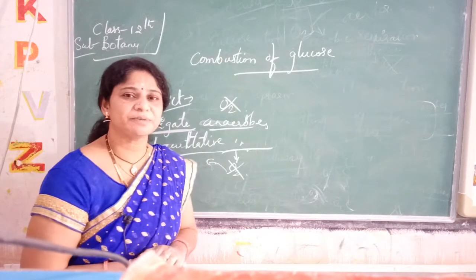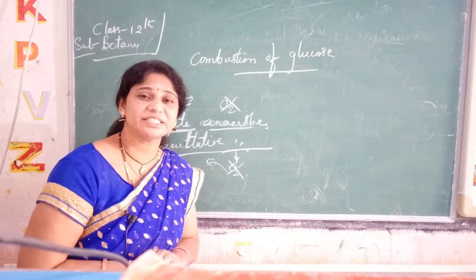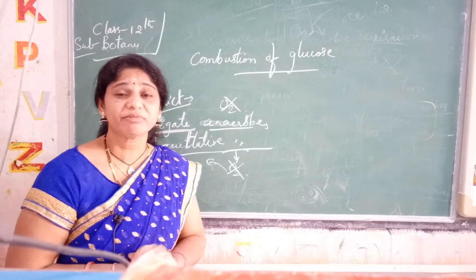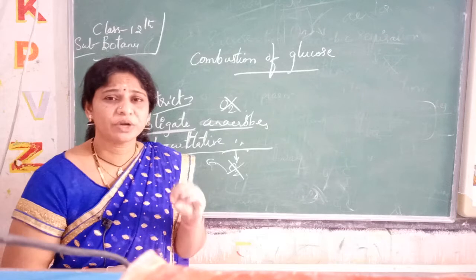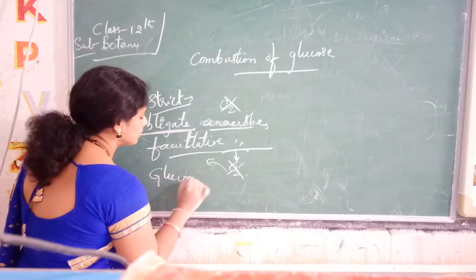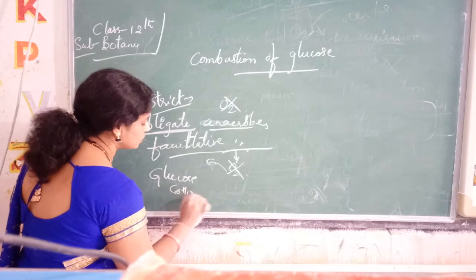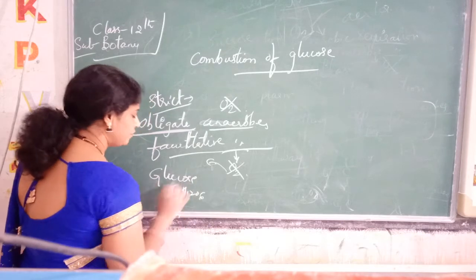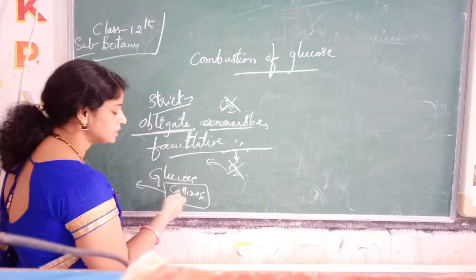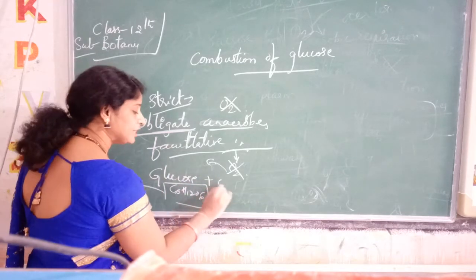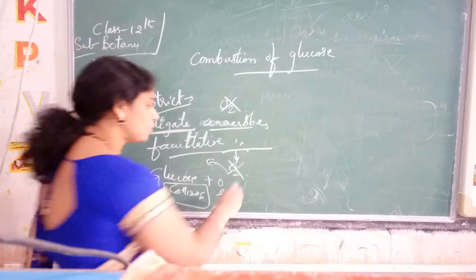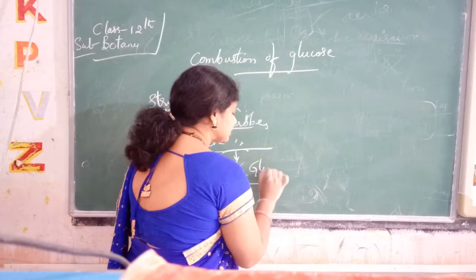With the help of anaerobic respiration, the glucose, which is C6H12O6, released during photosynthesis, with the help of oxygen, undergoes the glycolysis process.